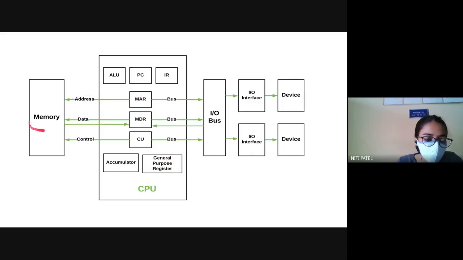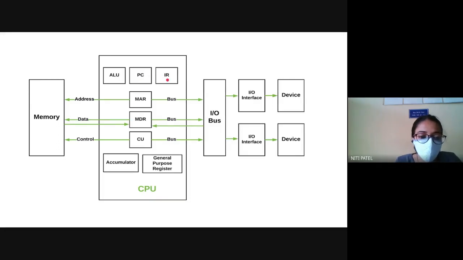We have already seen memory, that is primary and secondary memory. We have seen what input and output devices are. We have also seen certain parts of the CPU, which is the ALU that performs all your logical operation work. We have also seen the PC, that is the program counter, which always points to the next instruction. Now, how is that instruction pointed? That we will be seeing in the upcoming slides today.